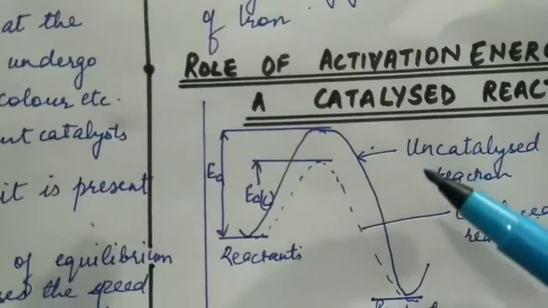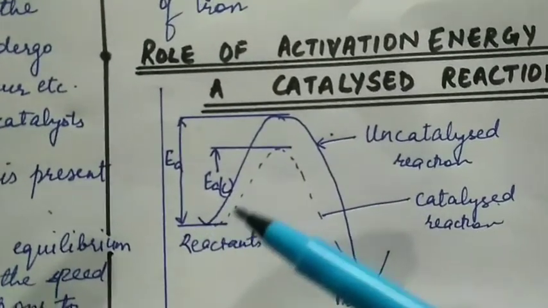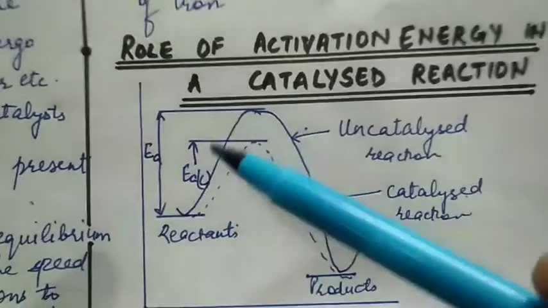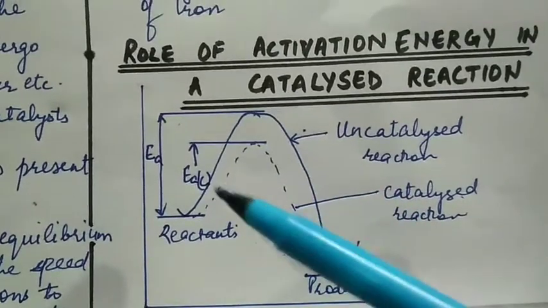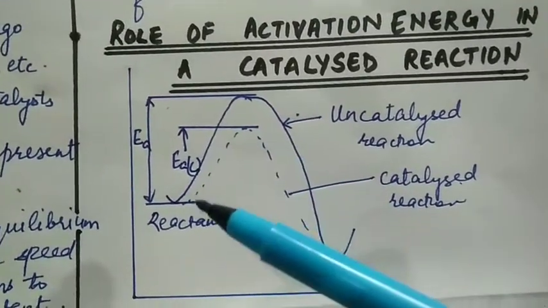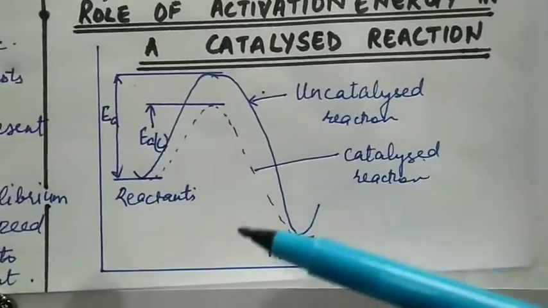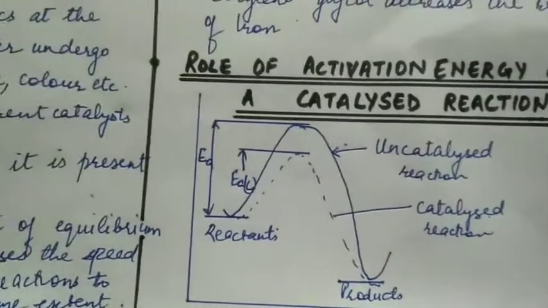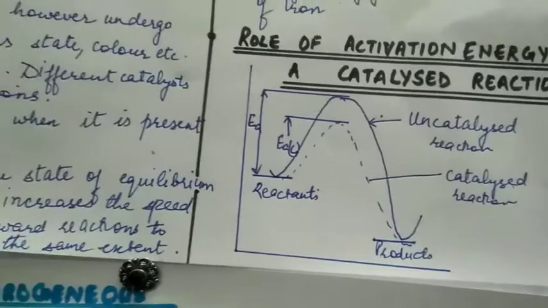This is an uncatalyzed reaction. With the help of catalyst, an alternate path is provided. The activation energy for uncatalyzed reaction was more. Because of alternate path, the activation energy decreases. But in the backward direction also there is a decrease in activation energy by the use of catalyst. So it does not alter the equilibrium, it only fastens the reaction.